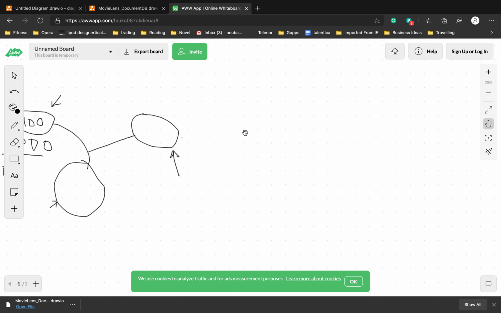Actually, I am opening my another computer because I can draw it quickly from there, but got it. Okay, so let's wait till the time it comes up.